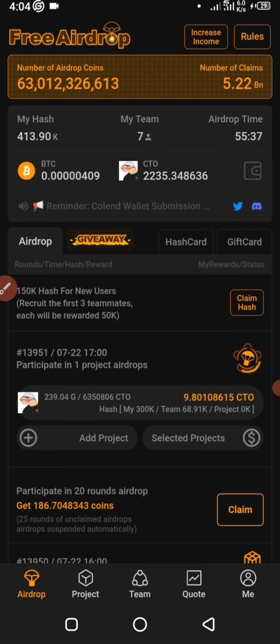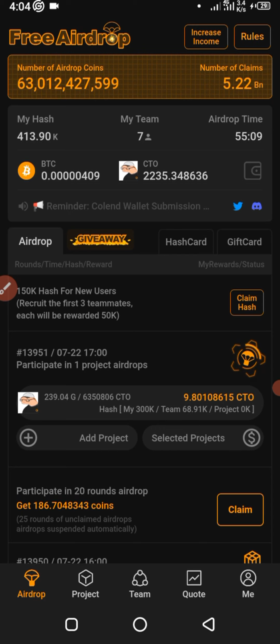This is where you'll be interfacing with regularly. And I will show you now the ways that you can increase your hash power. Remember I said that what would determine the amount of airdrop that you'll be getting is your hash power. As your hash power increases, your airdrop allocation will also increase.